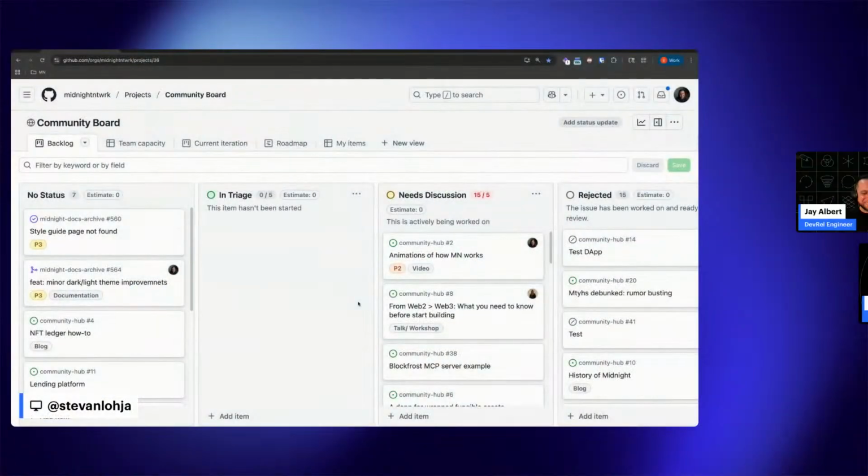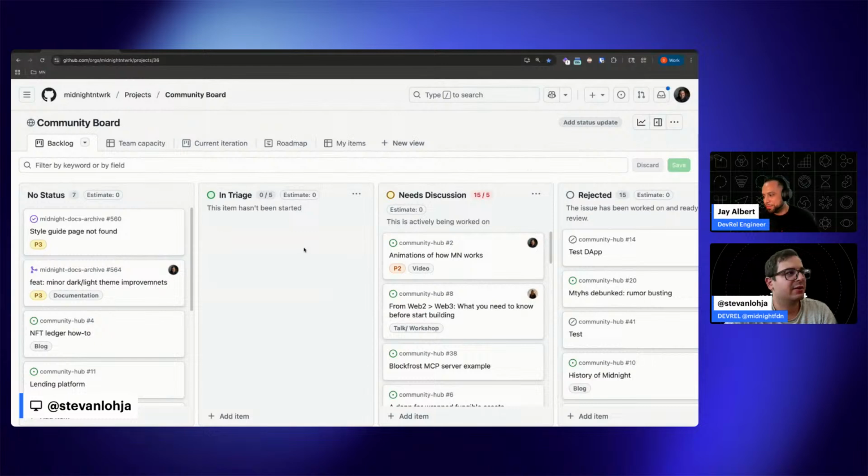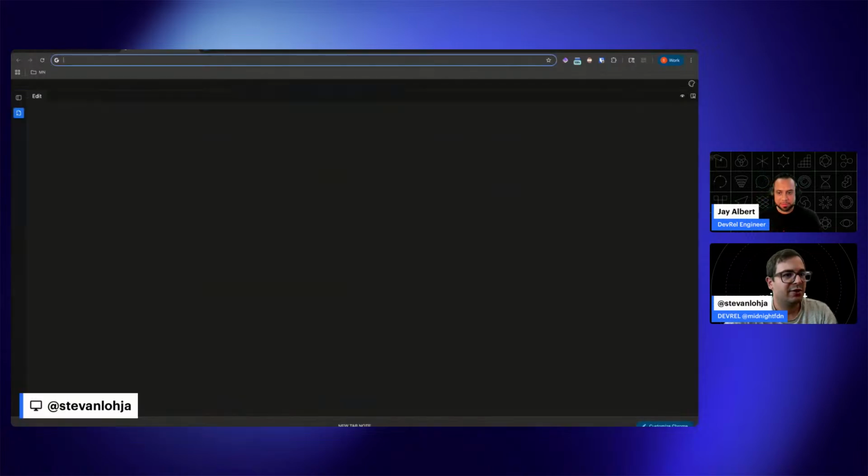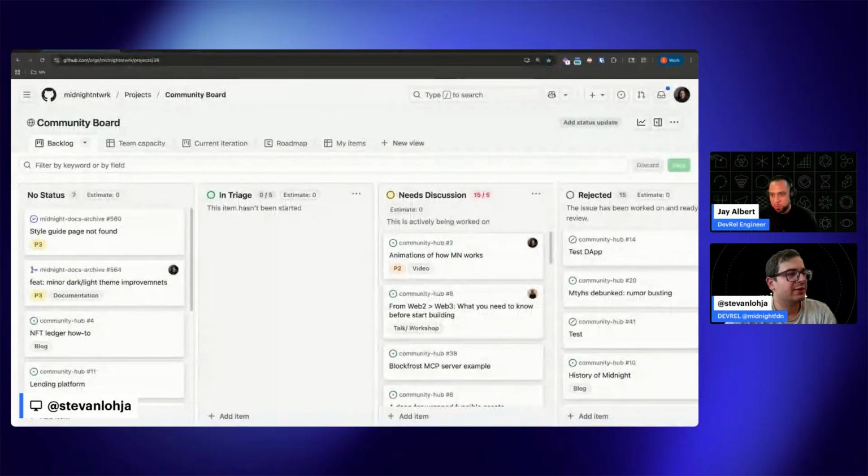Cool. So I'm sharing my screen right now. I'll see if it comes up. Just make sure tabs are working. Looks like it. All right, cool.